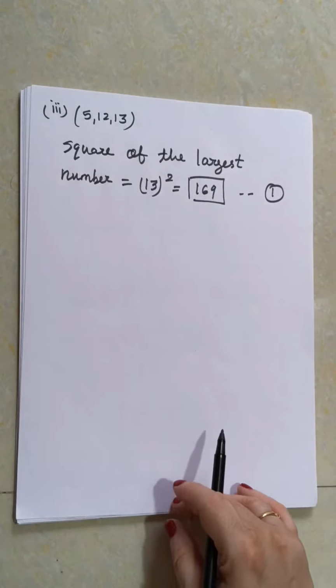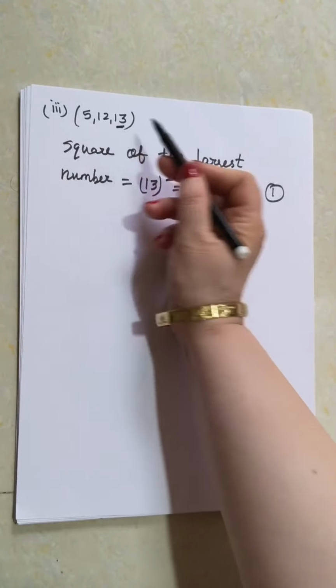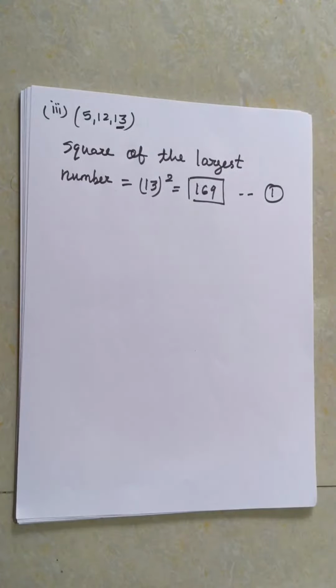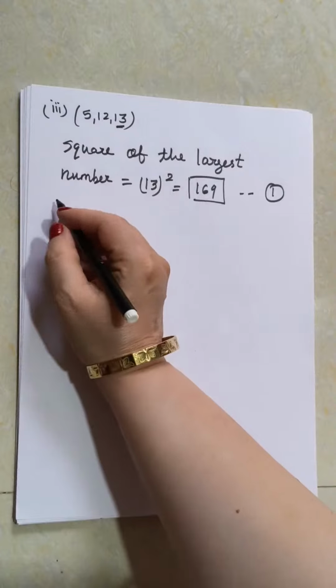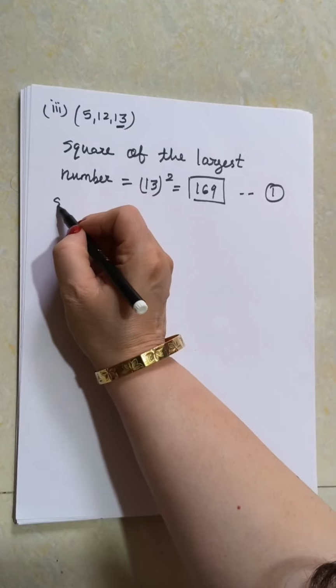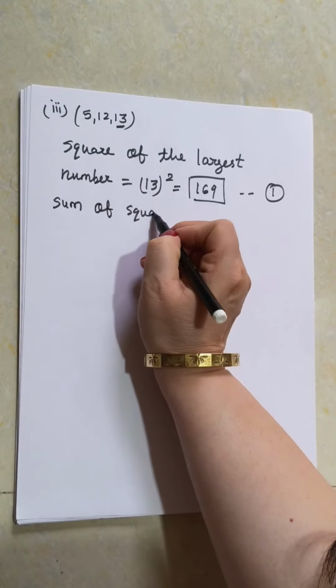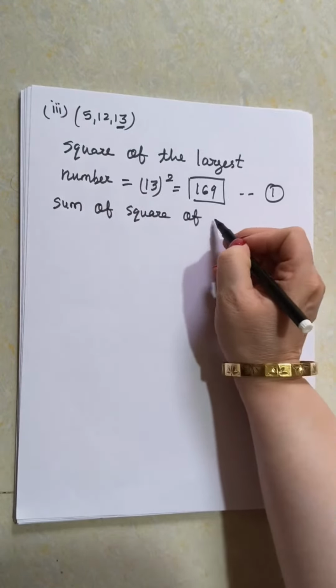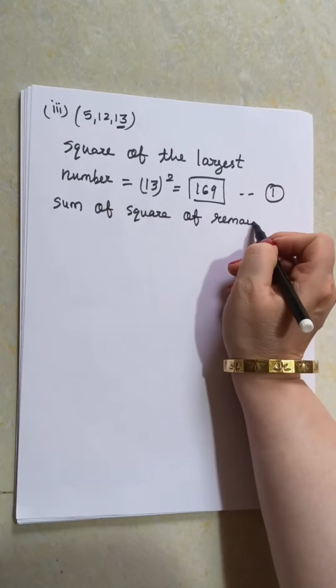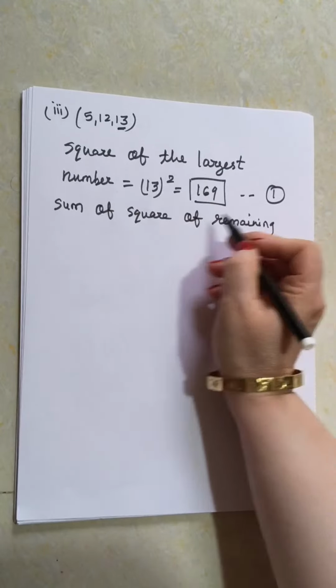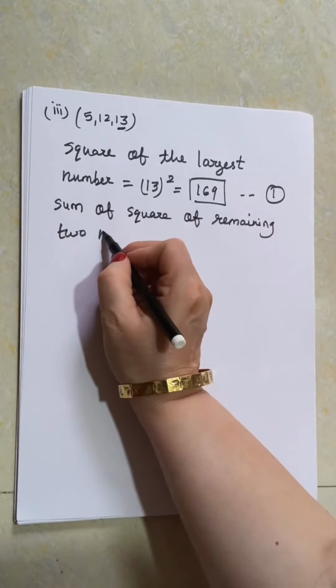Yes, correct, Darshan. So see now. Now let us take the sum of squares of the remaining two numbers.